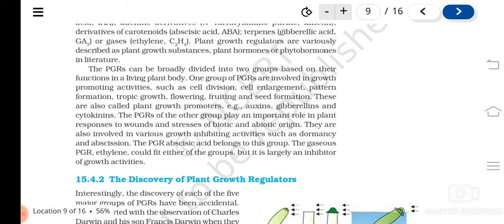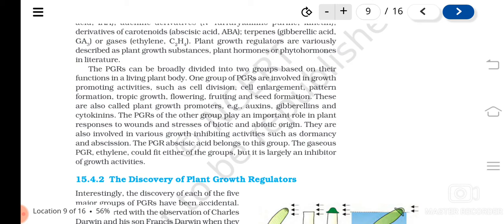Ethylene and abscisic acid. Okay, so these are involved mainly in responding to wounds and stresses of biotic and abiotic origin. Stresses like what? Water scarcity, or salinity. All these are stress conditions for the plant.